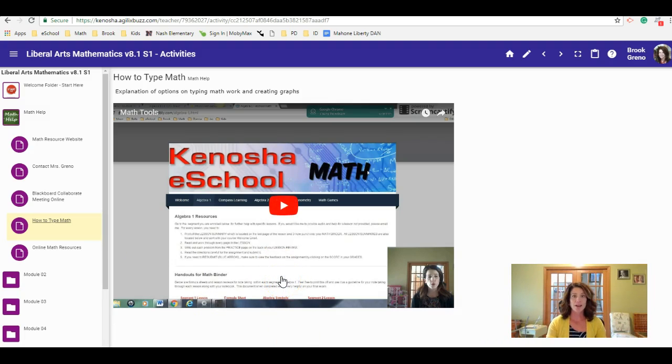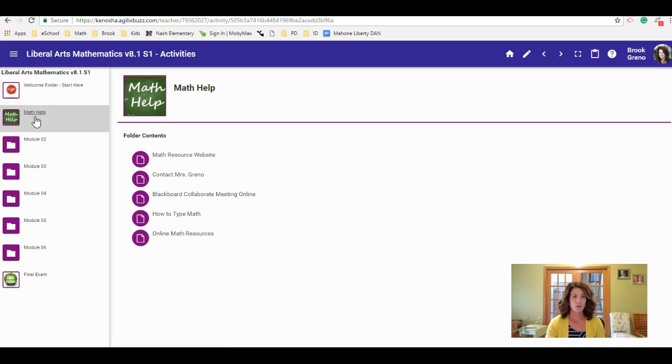Make sure with Google Docs, which is kind of a side note, that you do share all Google Docs with me. If you submit a Google Doc and you haven't shared it with me, I can't access it. You're going to get a 0 and have to resubmit it. And here's some more online math resources. So that is the gist of it.